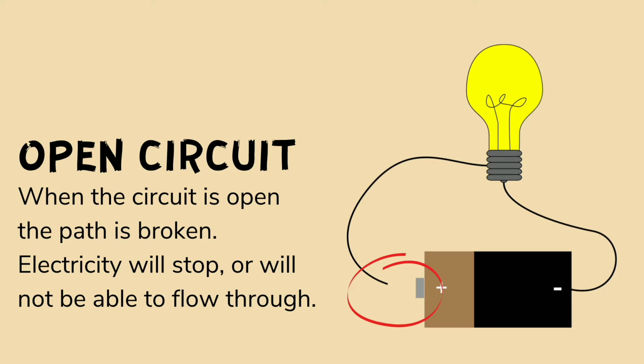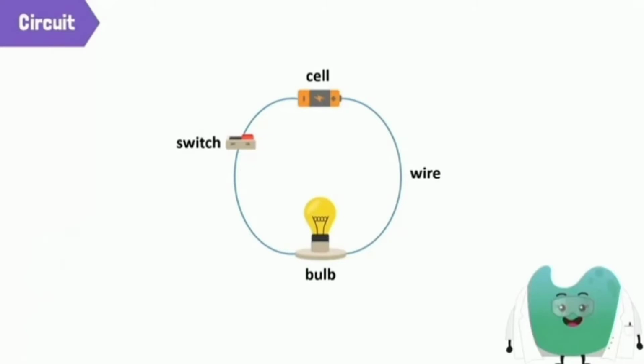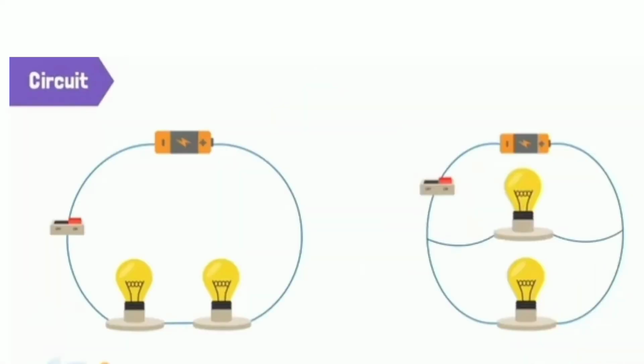A circuit might have a switch. A switch is a device that is used to open or close a circuit. When the switch is open, it breaks the path. This stops the flow of electricity. When the switch is closed, the circuit is complete and electricity can flow.